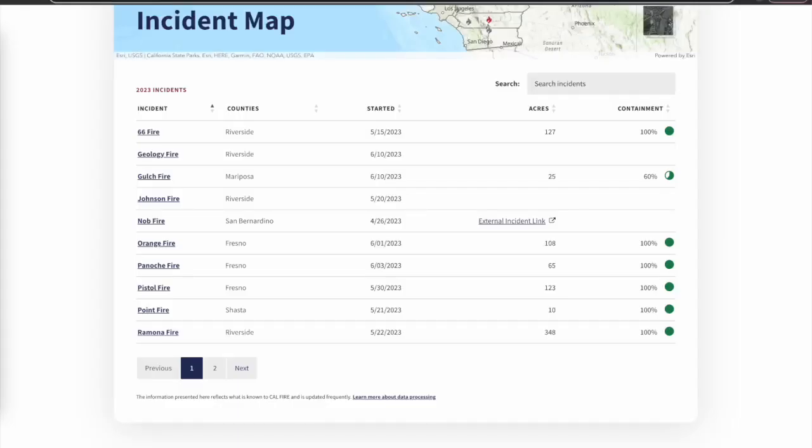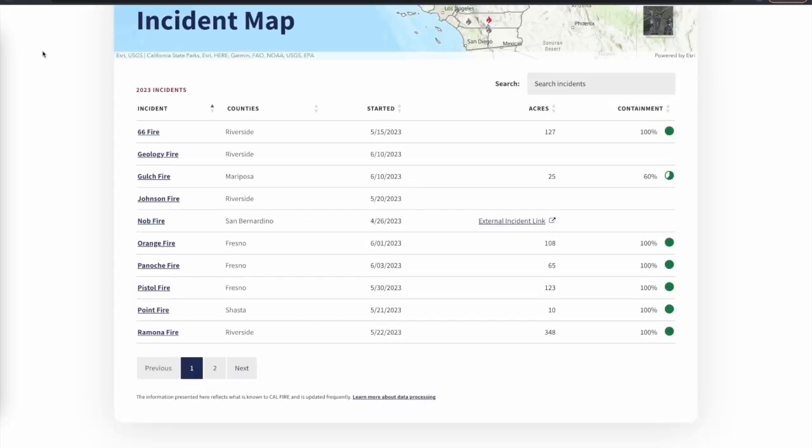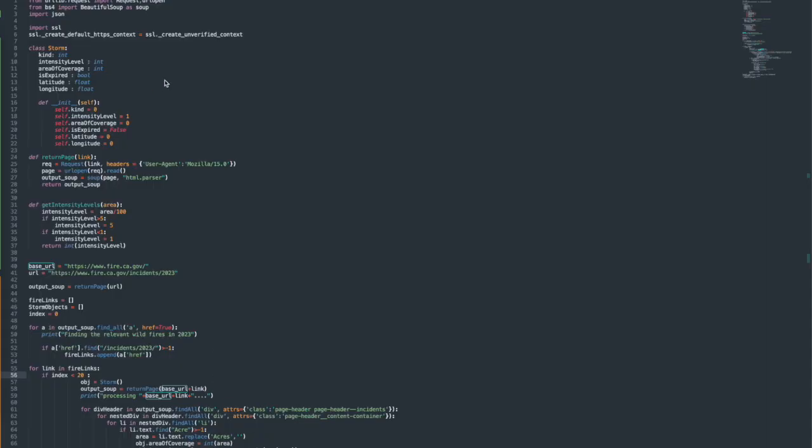So here I'm showing you how you can check whether we can scrape a certain website or not with ease, because a robots.txt file is downloaded if you open a website for scraping, if scraping is not supported for it. So I'm showing you here how to test a website for the robots.txt file.